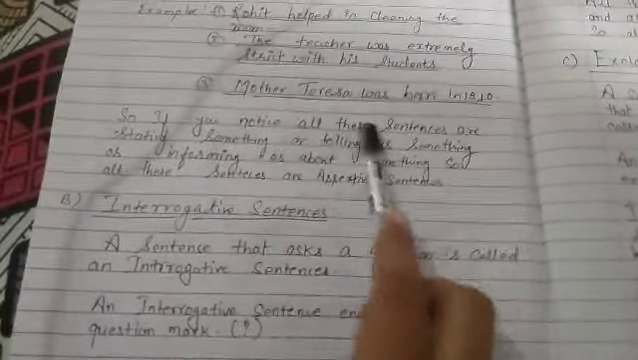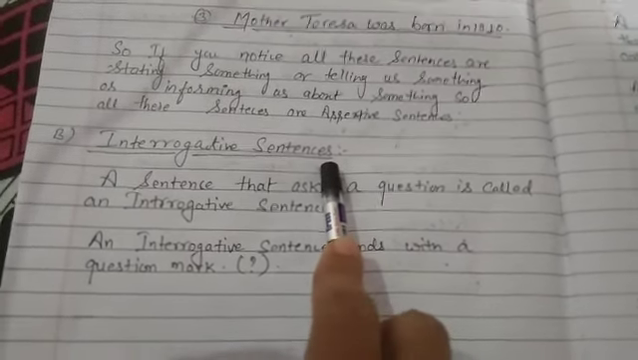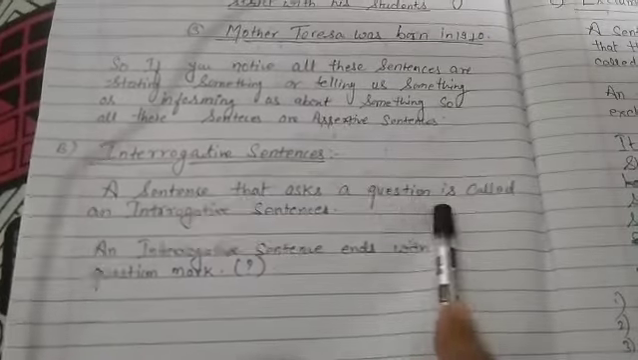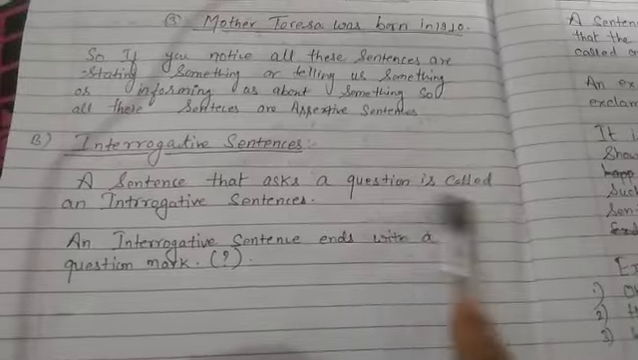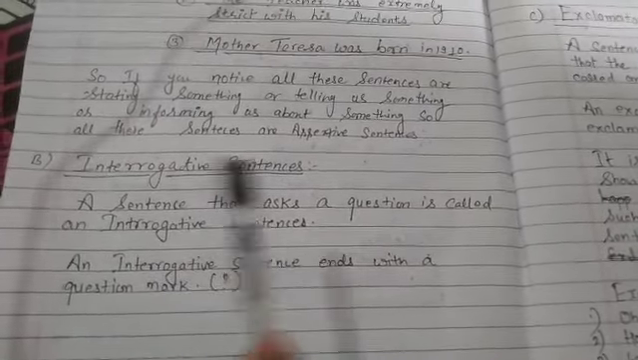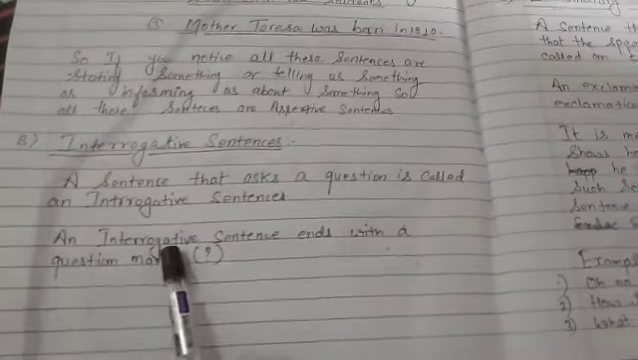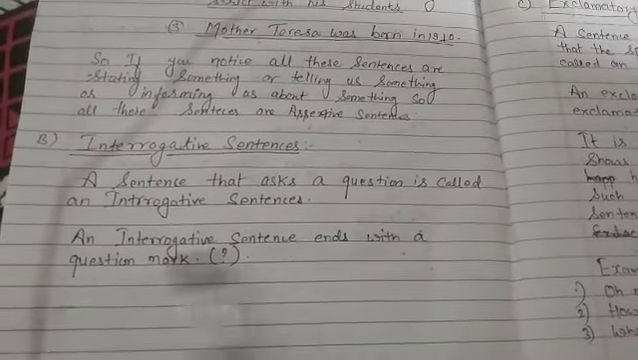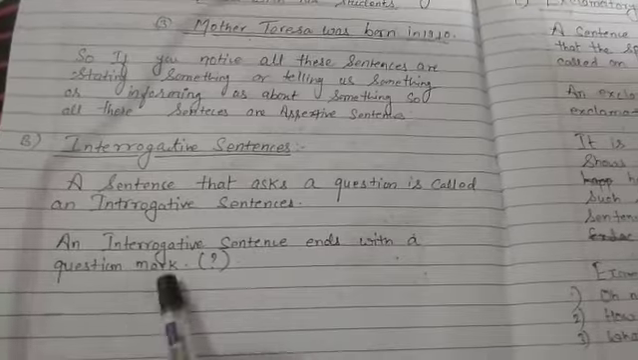Okay. Now, the second one is the interrogative sentence. What is the definition of an interrogative sentence? A sentence that asks a question is called an interrogative sentence. An interrogative sentence always asks a question. An interrogative sentence ends with a question mark. When the sentence is completed, at the end we have to put a question mark.